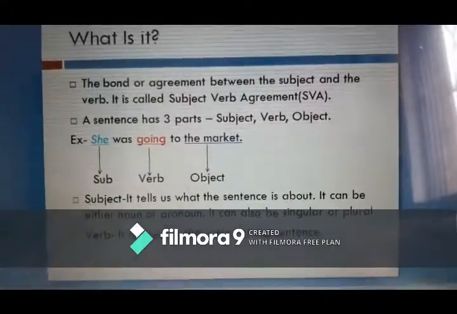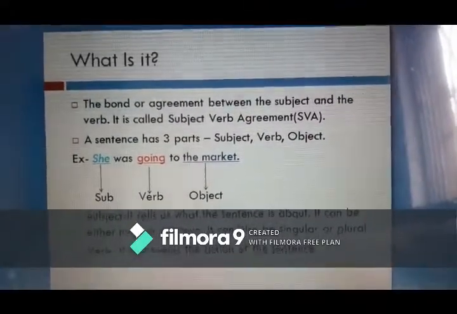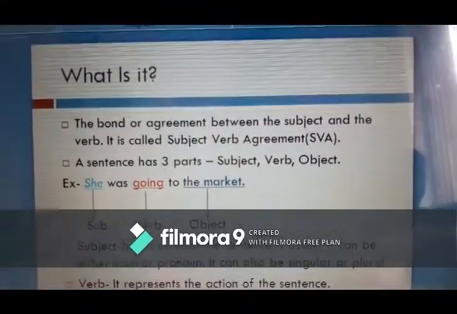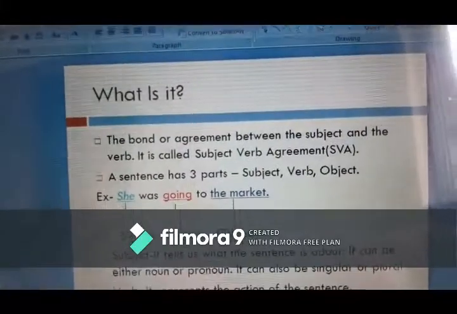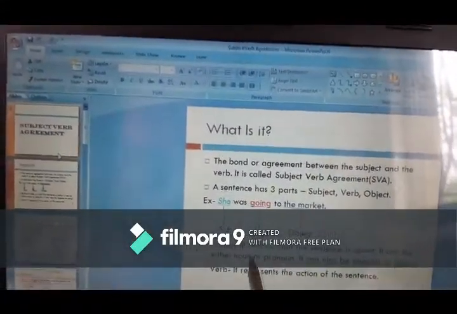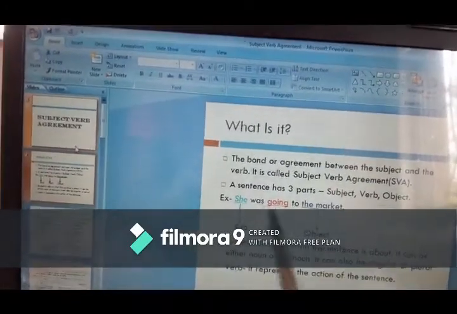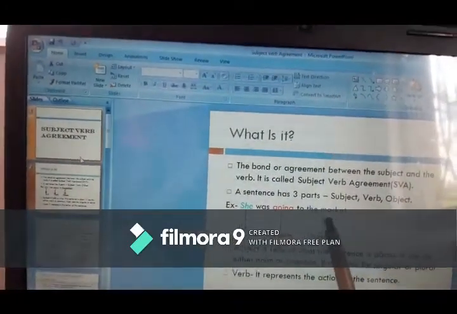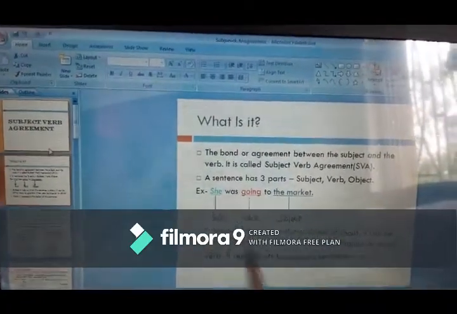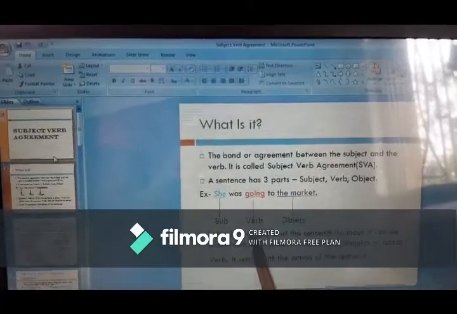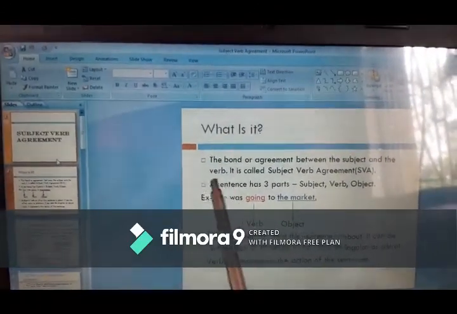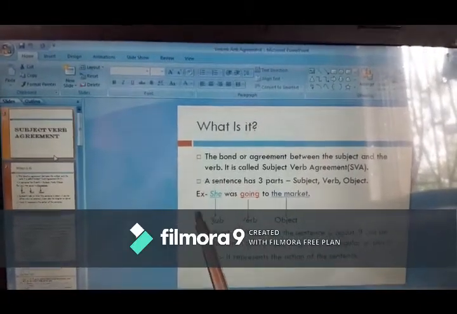A sentence has three parts: the subject, verb and the object, which is very clear, and you can see it here. Here this is the subject, this is the verb, and this is the object. The subject tells us what the sentence is about, and it can be either a noun or a pronoun.